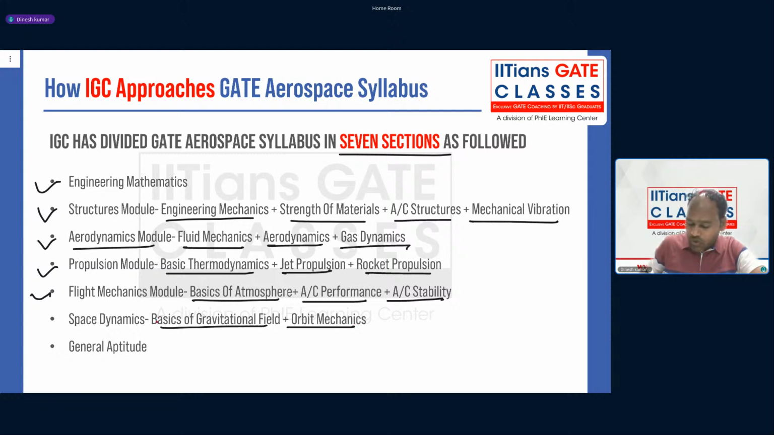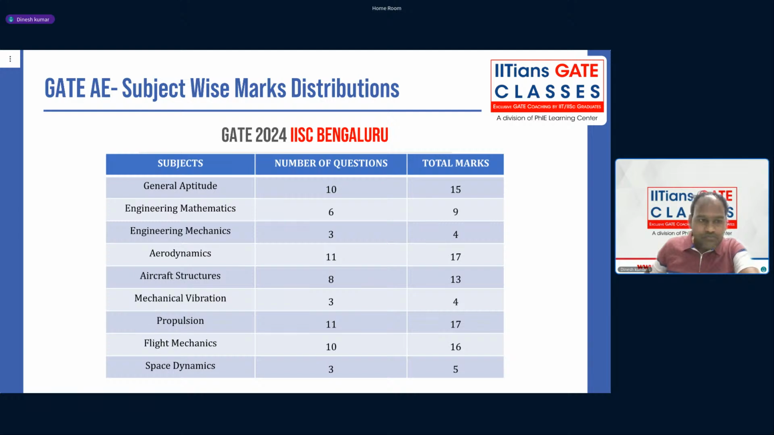And the last and most important again is what? General aptitude. So general aptitude is also covered very well at IGC. And now guys, what is important for all of you? Weightage. So how is the subject weightage? I have given the reference of the 2024 paper, and in our other session I have given the subject weightage for other previous years' papers as well.